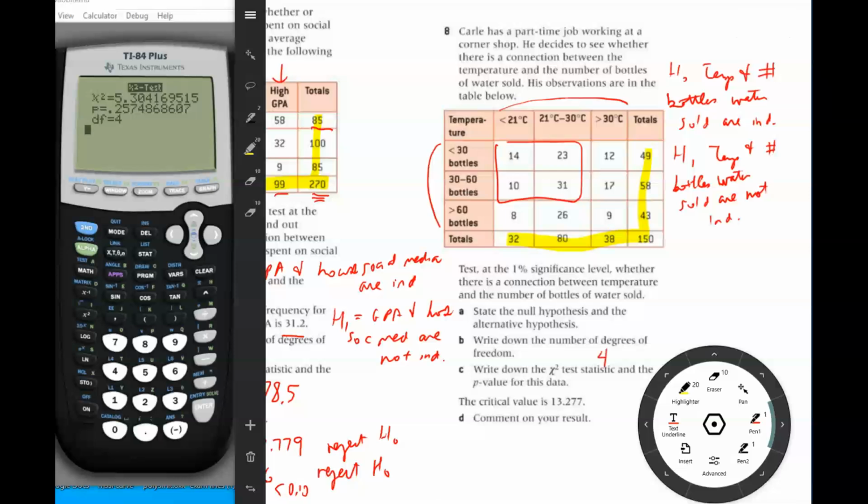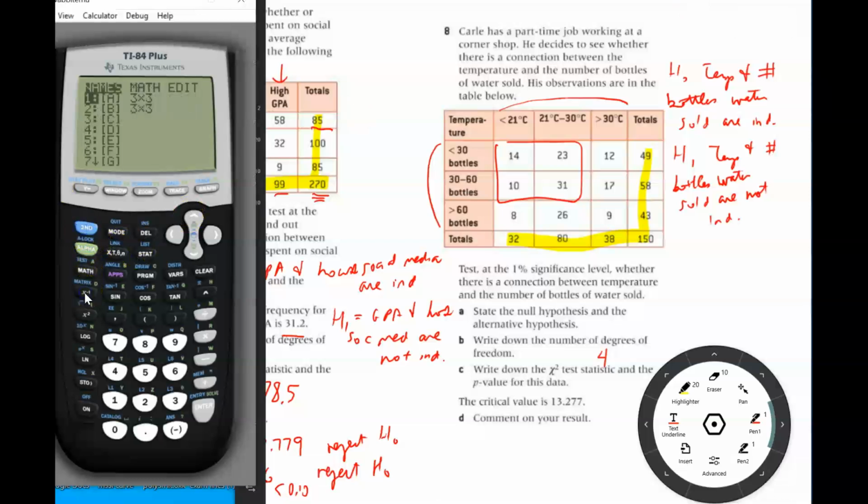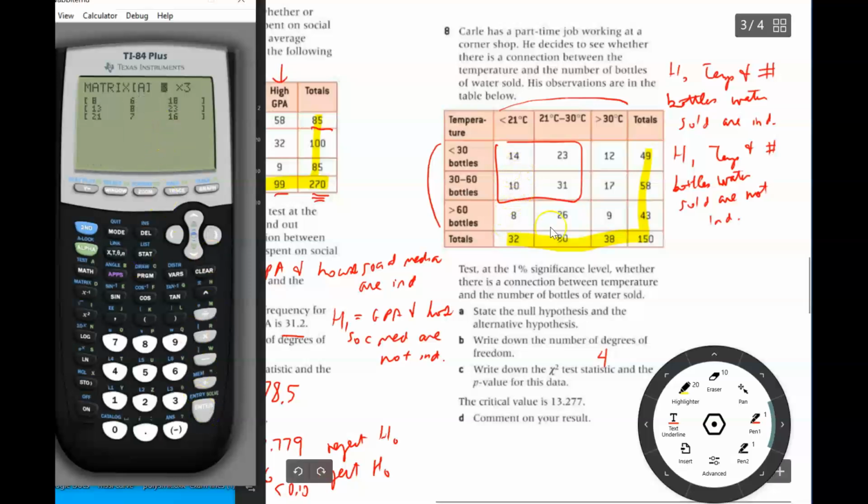And then we write down the chi-squared statistic and the p-value for this data. Did we even fill in the matrix here? And we go into edit matrix A, and we check, oh, we haven't done it yet. So we're going to fill in this data here, and then we can answer this question.